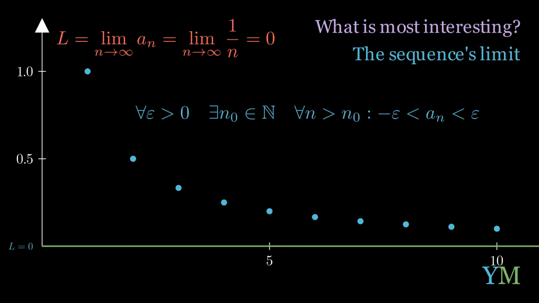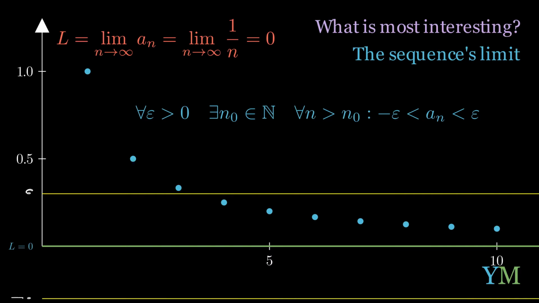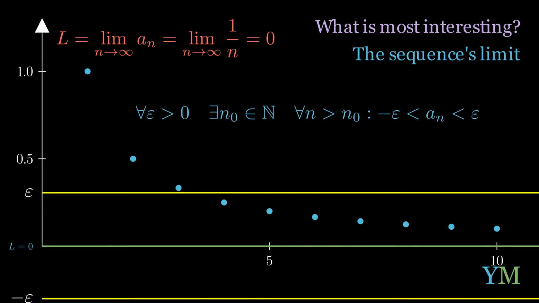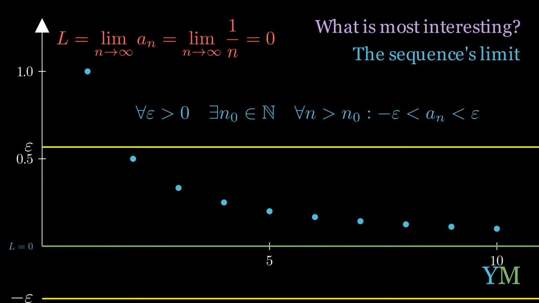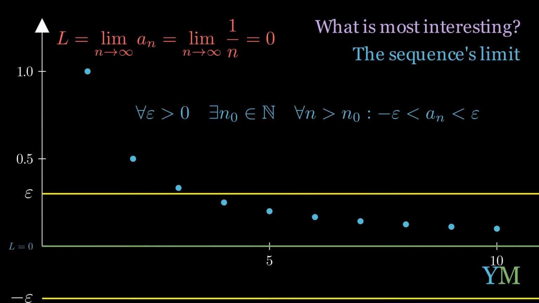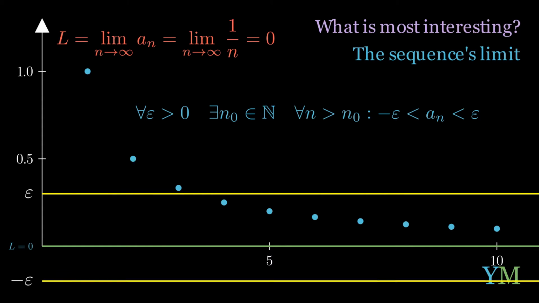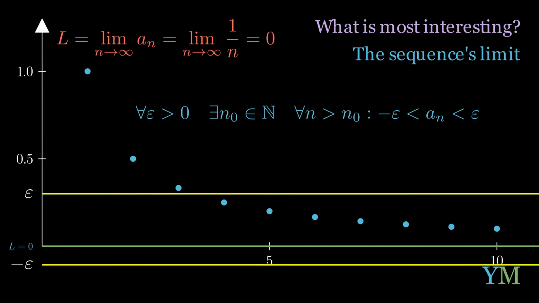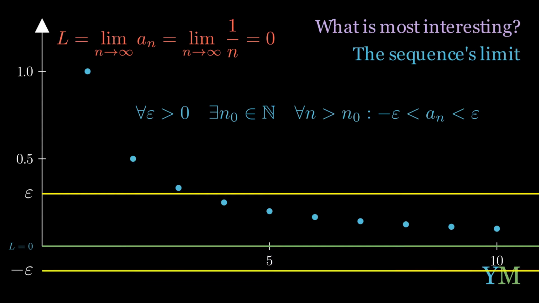Okay, now we're going to an area that we saw in the previous lesson. An, the elements of the sequence, are bounded by epsilon and minus epsilon. So now we understand the role of epsilon in the definition. Let's draw epsilon and minus epsilon in this sequence. The role of epsilon, or the line epsilon, is the role of the upper bound of the sequence, while minus epsilon is the lower bound of this sequence. Now let's read the definition from the beginning and slowly understand it.